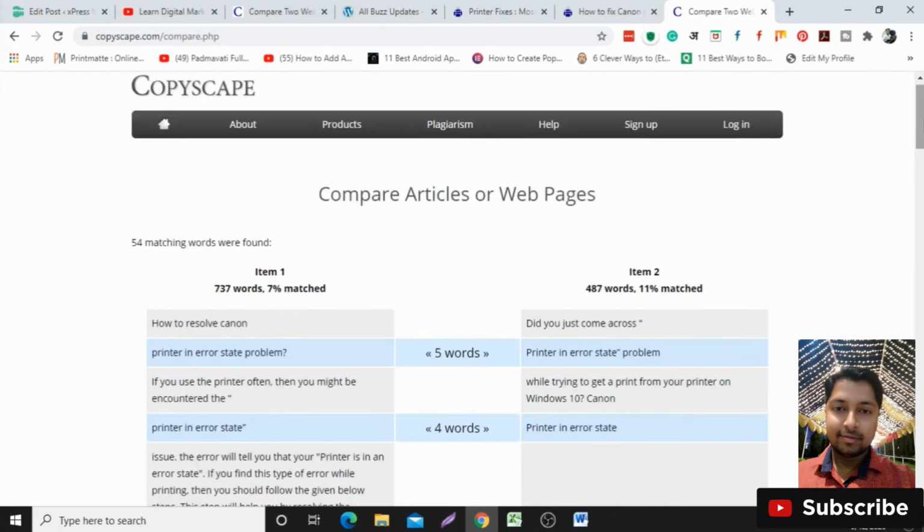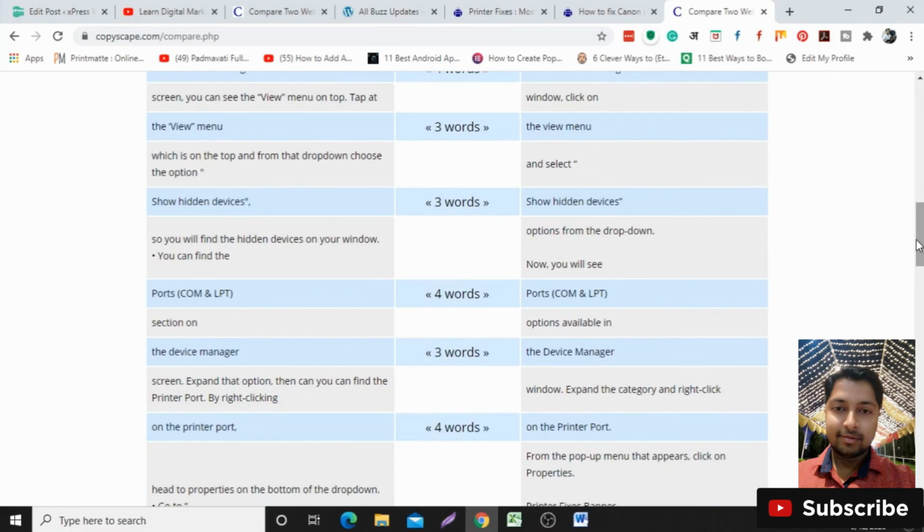But if it is more than 10% in a non-technical article, or it is much higher, like 30%, 40%, then you really need to pay attention and talk to your content writer, and discuss the way he or she writes the content. Try to frame unique content so that the chances of your blog or article getting indexed and ranked increase. Google loves unique content.